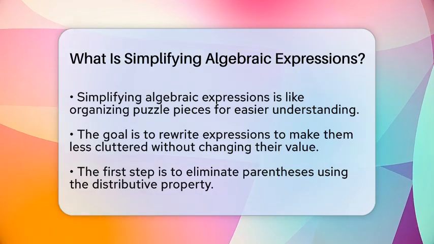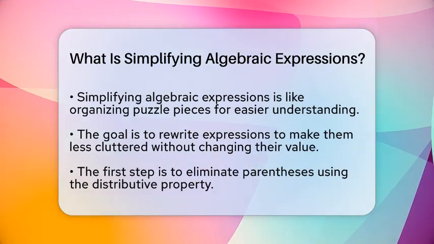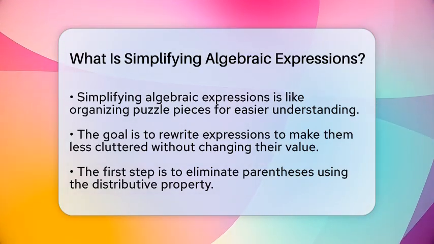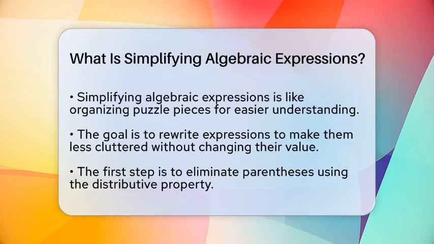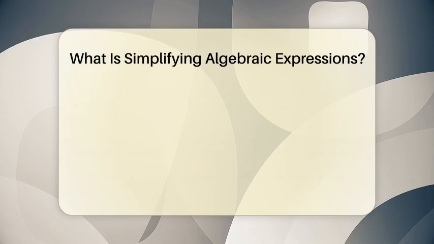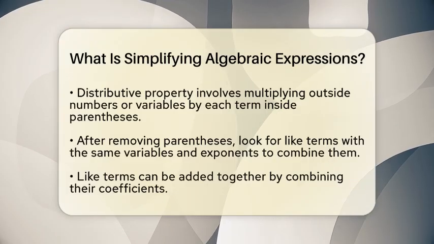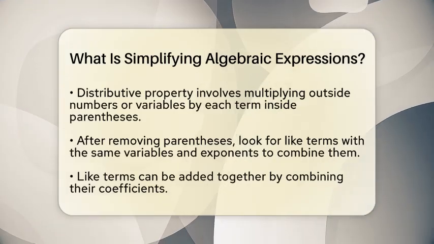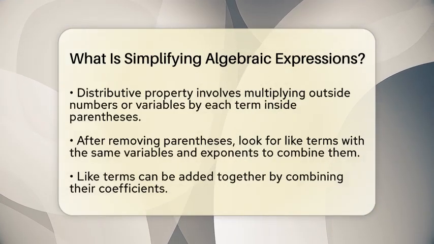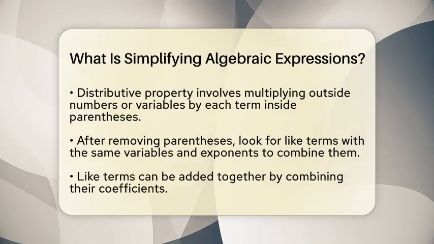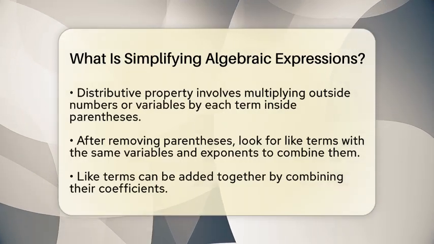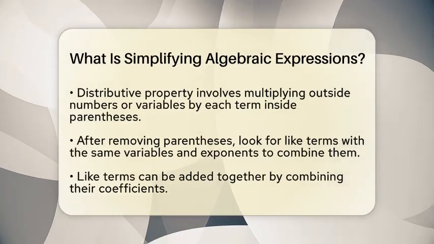For example, if you see -3 times (2x² + 5x + 1), you multiply -3 by each term inside. So, -3 times 2x² becomes -6x². -3 times 5x becomes -15x, and -3 times 1 becomes -3.